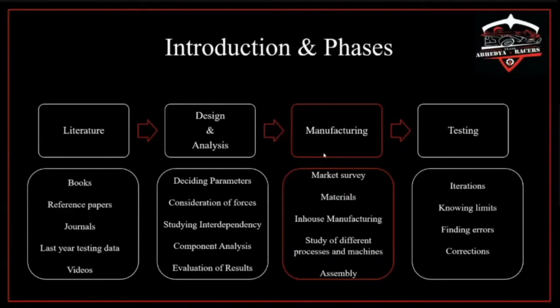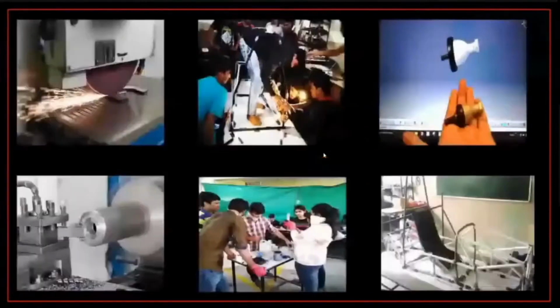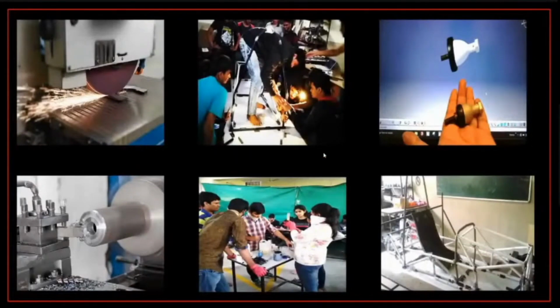The most fun part is in-house manufacturing. We get to try our hands on different manufacturing processes like buffing, grinding, surface grinding, welding. Also, we get to use lathe machines and milling machines for manufacturing different components. This also includes making molds, mixing resins, applying FRPs, etc. You will learn about all these processes in a later section.